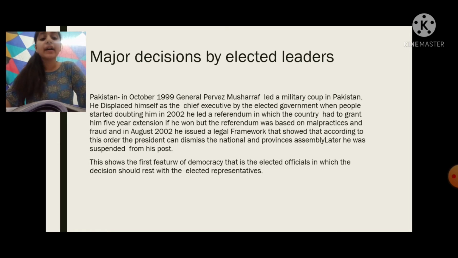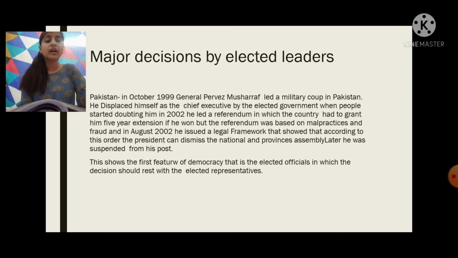But it is considered that the referendum was based upon malpractices and fraud. Then again in August 2002, he issued a legal framework and made himself the president. In the legal framework, he showed that according to that order, the president can dismiss the national and provincial assemblies. So that was also undemocratic. Later, he was suspended from his post.